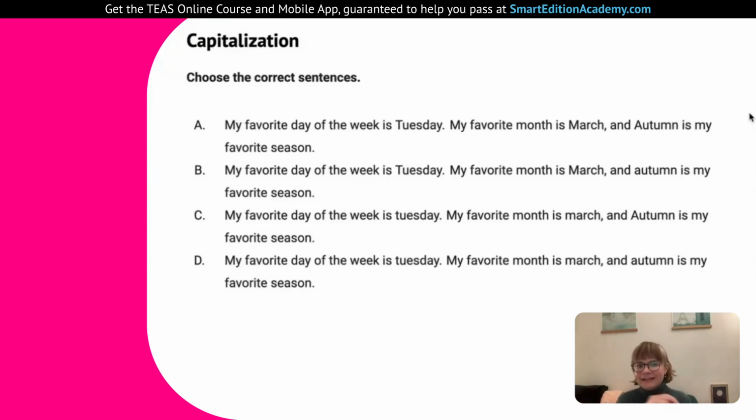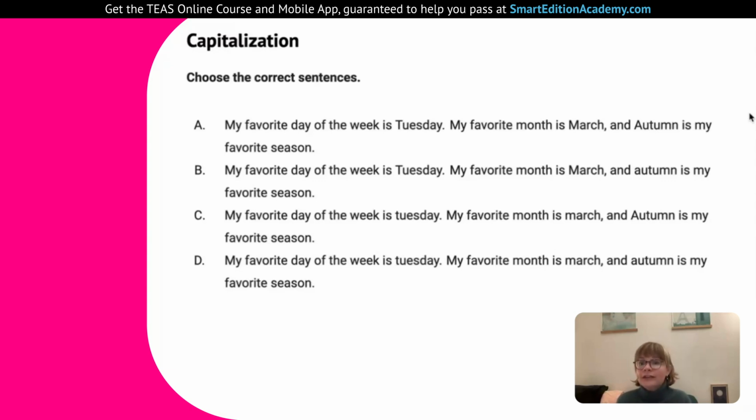So that will eliminate C and D. We can eliminate those two answers. The good thing about these kinds of tests with multiple choice is that as soon as you know one thing, you know Tuesday needs to be capitalized, you can eliminate those two answers. You can think of it like Who Wants to Be a Millionaire. When you get down to 50-50, that's an advantage to guess.